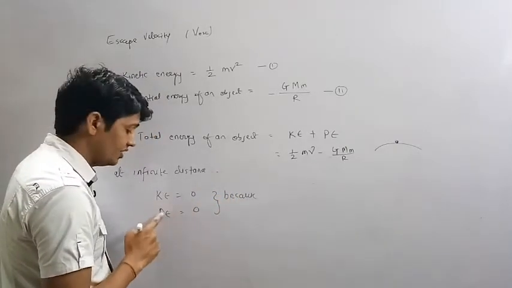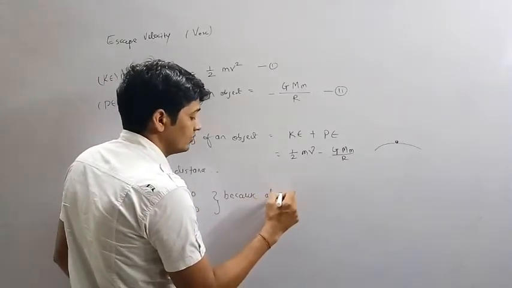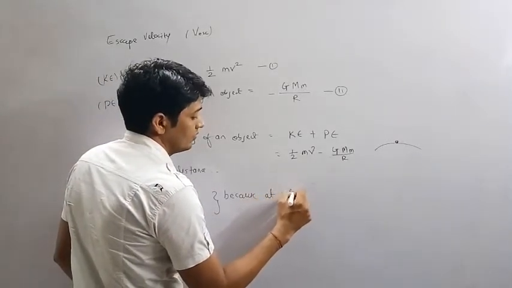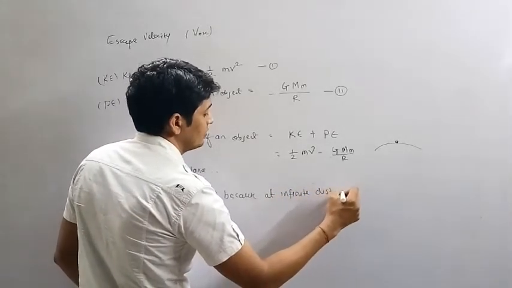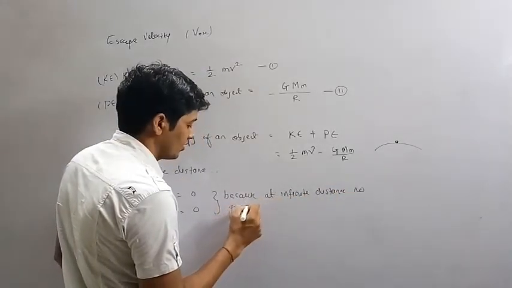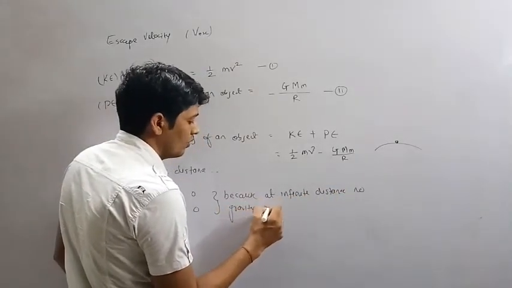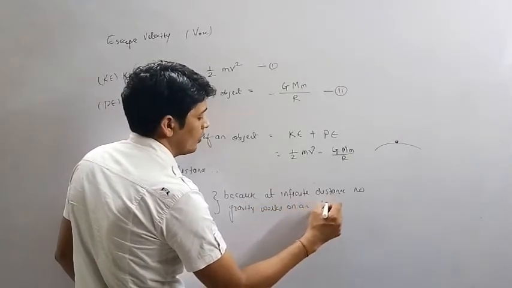Why 0 kinetic energy and potential energy? Because at infinite distance no gravity works on an object.